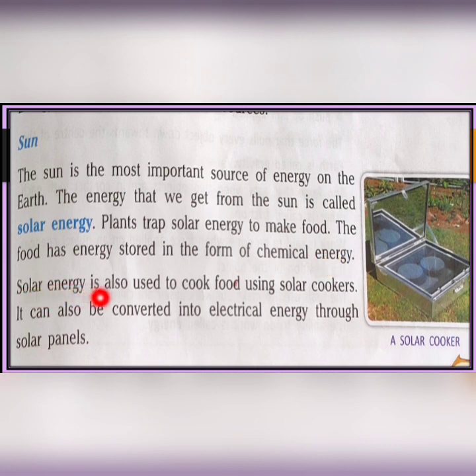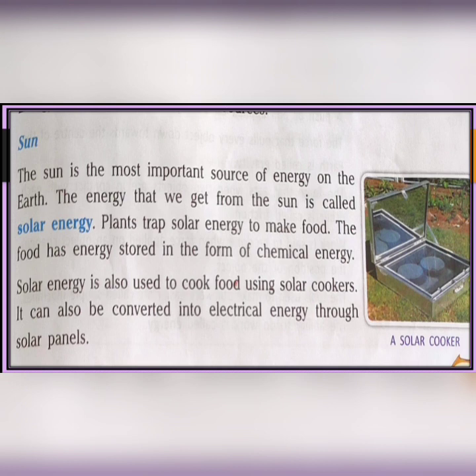Solar energy is also used to cook food using solar cookers. Okay, here the picture of a solar cooker is shown. Using this, food can be cooked. Yes, and it can also be converted into electrical energy through solar panels. It means what? Solar energy. Have you heard about solar light? What happens there?